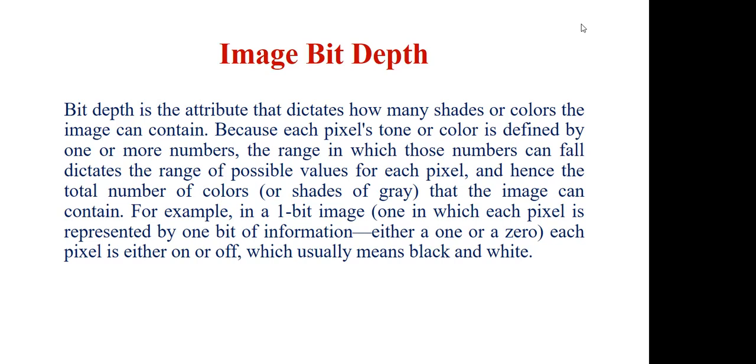When you have multiple color images, the bit depth can rise so that many different colors are possible. As we said in the previous video, if the depth is 32 bits, then 2 raised to the power 32 different colors can be produced with that depth.